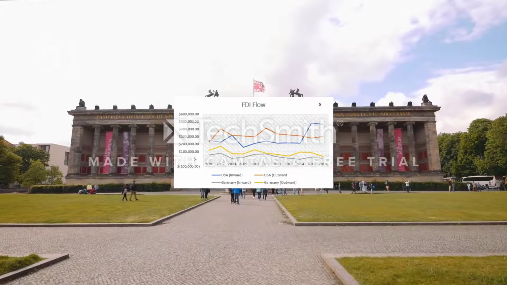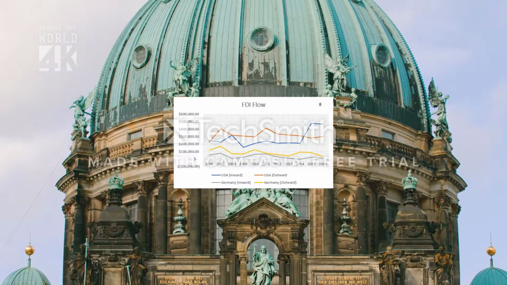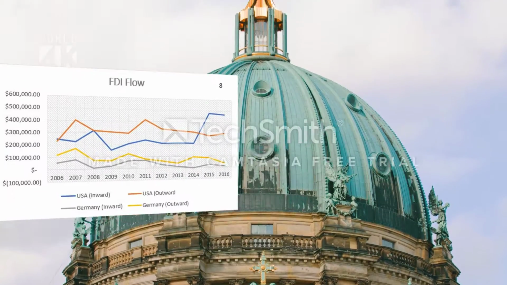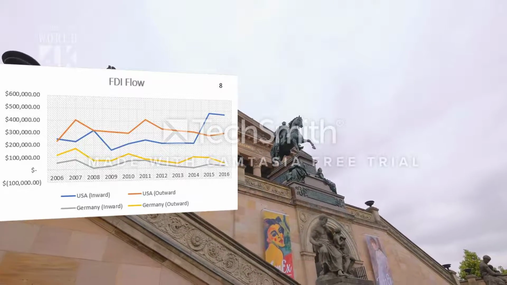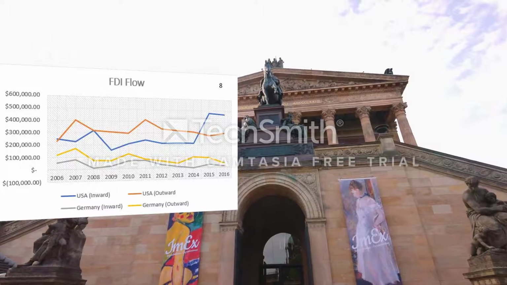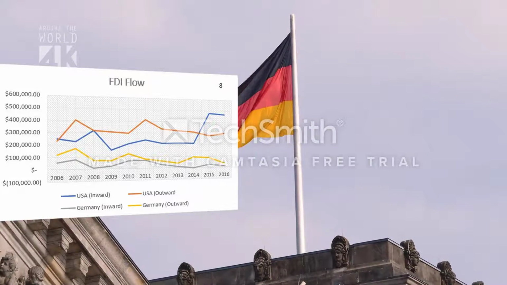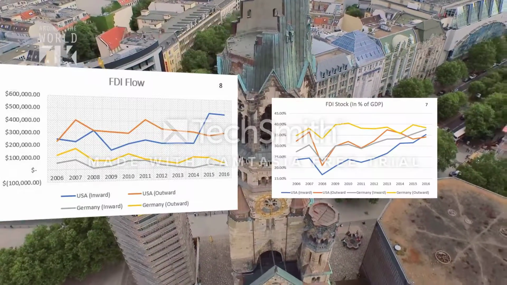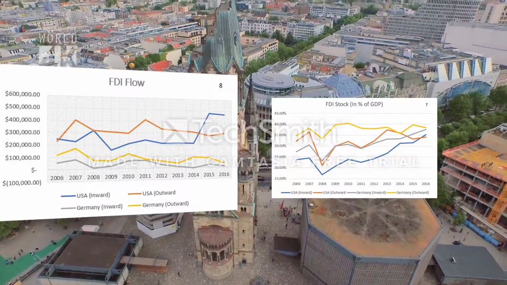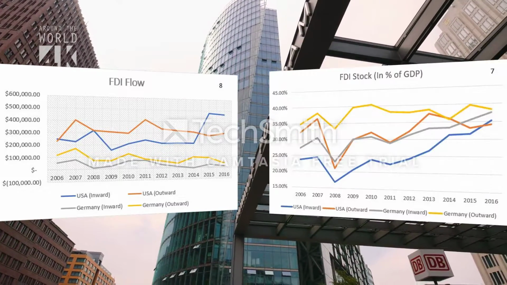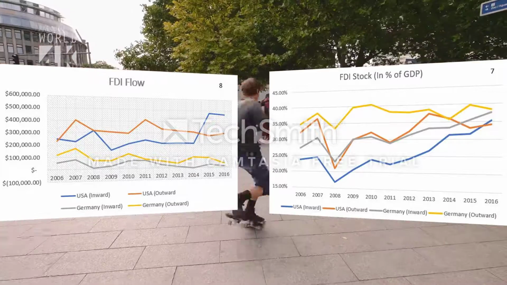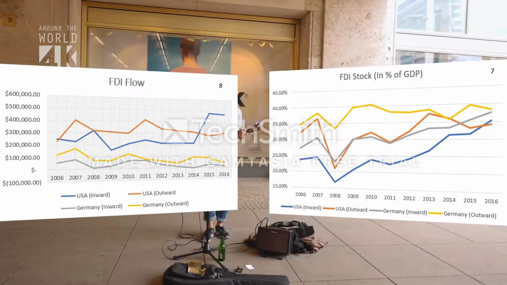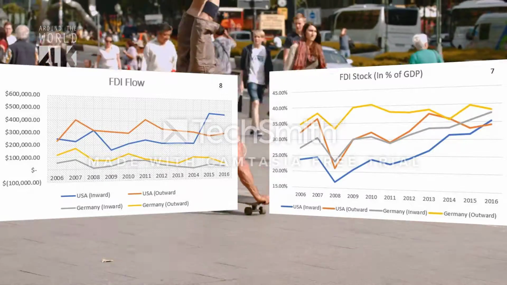The FDI outward flow has decreased over the past 2 years from 92 million to 37 million. As for their inward flow, it has increased since 2013 when it was at negative 3 million to 2016 being 12 million. For their stocks, both outward and inward have been parallel to each other with a difference of a percentage of 20. In 2016, outward and inward were at 38% and 23% respectively.